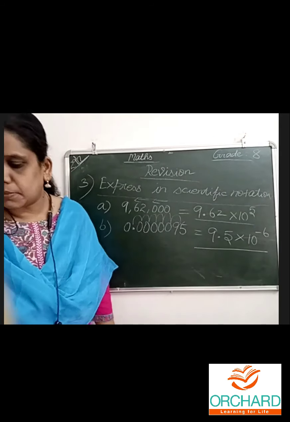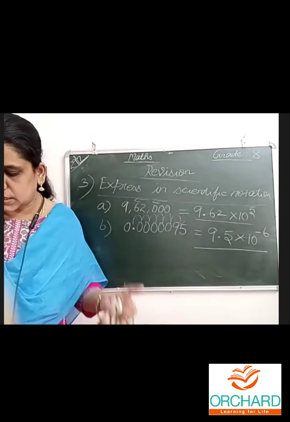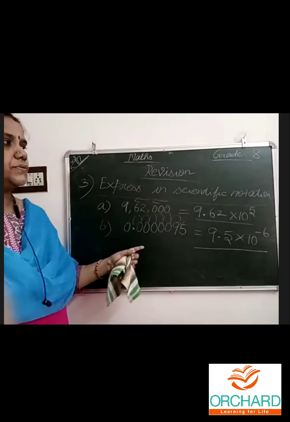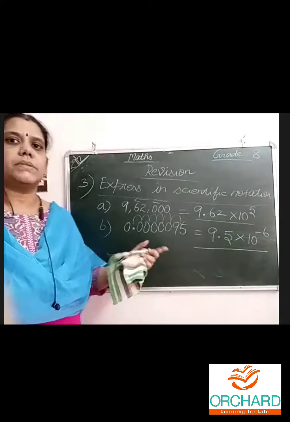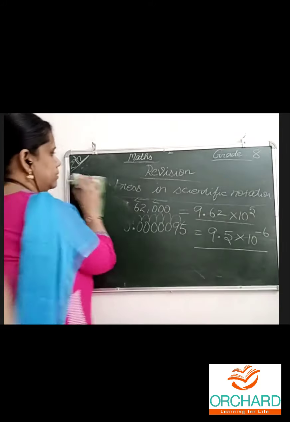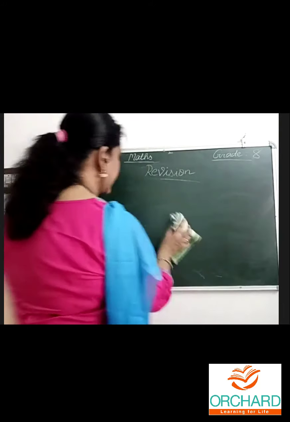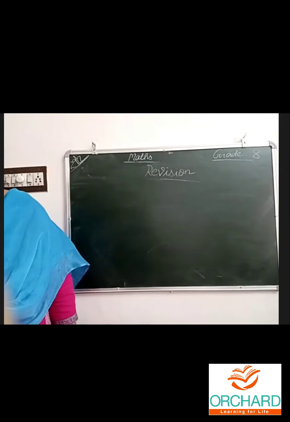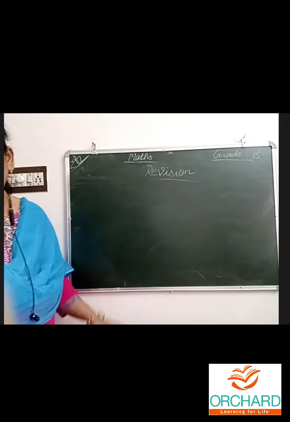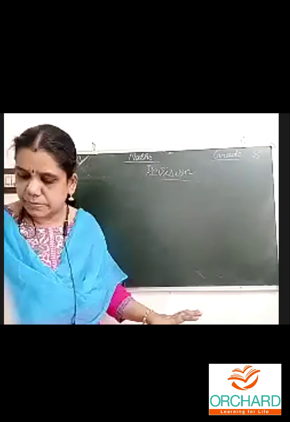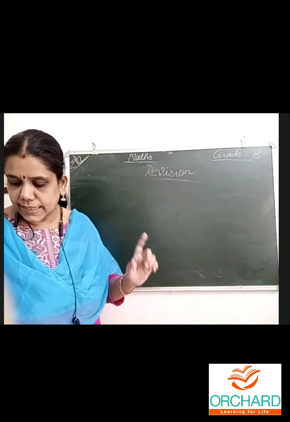These type of questions carry 1 mark. All types of simplification using powers of exponents, laws. If I give 2 sums, it is 3 marks. Sometimes 2 marks, sometimes 3 marks, it is according to where I am covering. If I am covering in 2 marks, 1 plus 1. If I'm covering in 3 marks, 1.5 plus 1.5. So any type of simplification will come. If the power is negative, take it to the denominator and make it positive. Simple questions only will be, everything to write as powers and do.